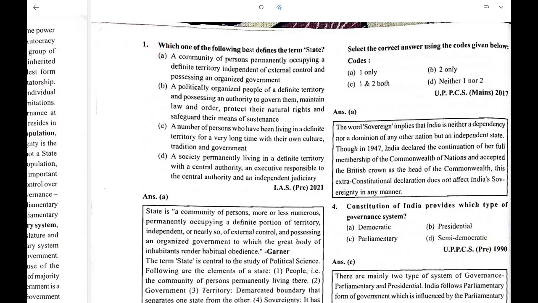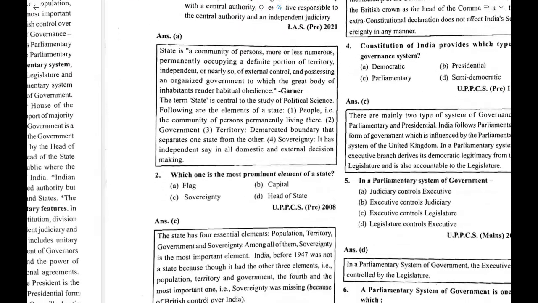Which of the following best defines the term state? A community of persons permanently occupying a definite territory, independent of external control and possessing an organized government. A is the correct answer here.